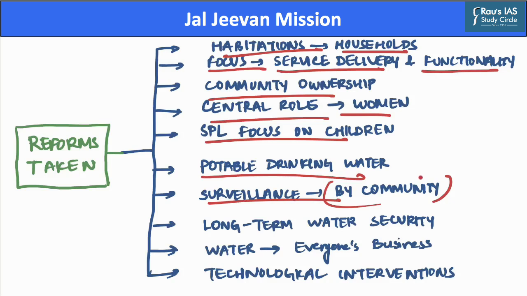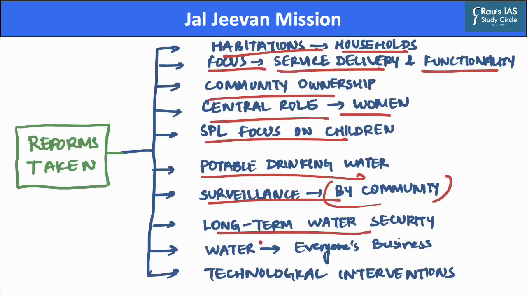Further, this scheme offers surveillance of water quality by the community. An enlightened citizenry is necessary for assured service delivery, and keeping this in view, at least 5 persons in every village, preferably women, are to be trained in using field test kits for testing the water quality at village level itself. Also, this scheme offers convergence for long-term drinking water security, as every village will prepare a village action plan which will focus on drinking water sources, water supply systems, grey water reuse, and operation and maintenance of this system for long-term and regular water supply in every home of every rural village in India.